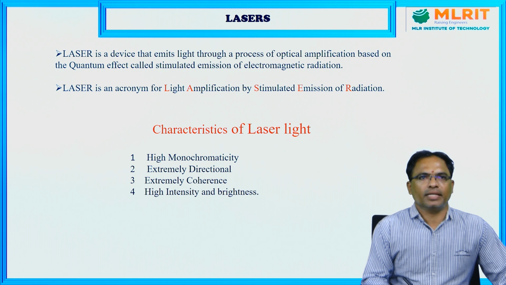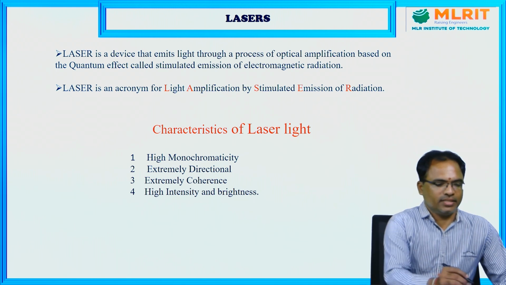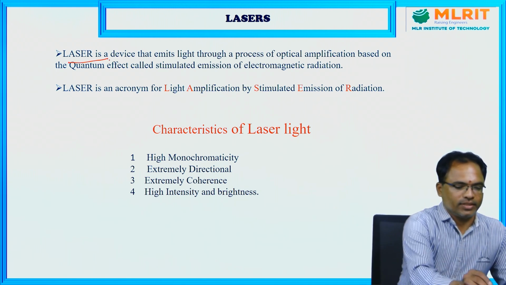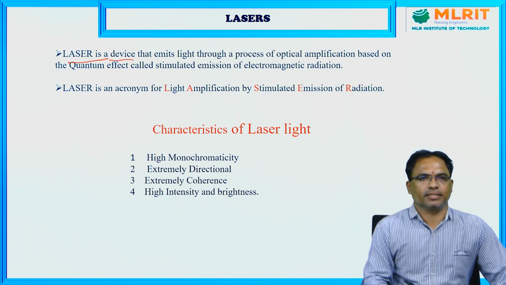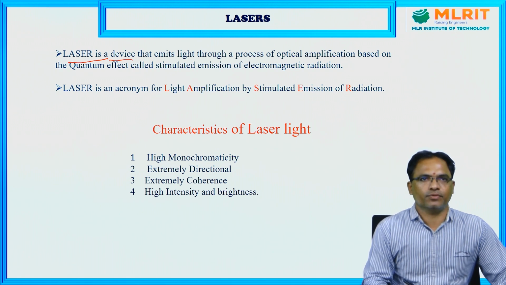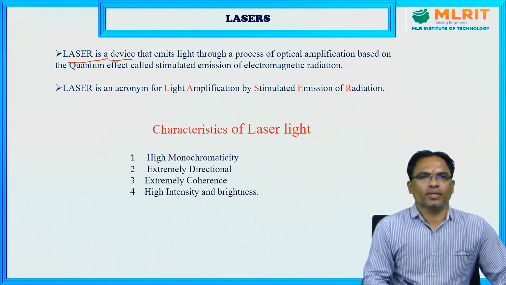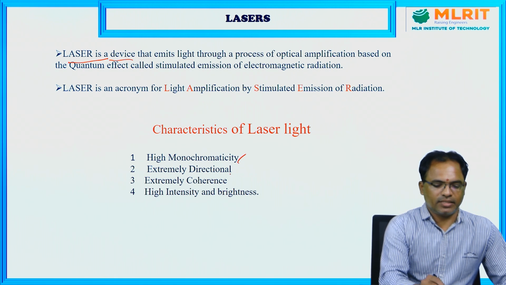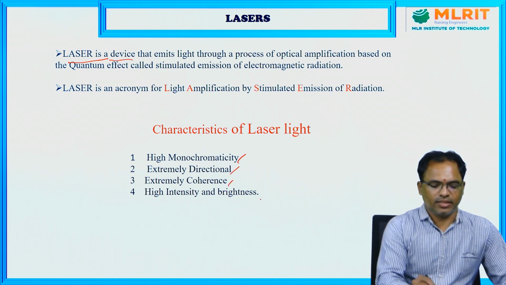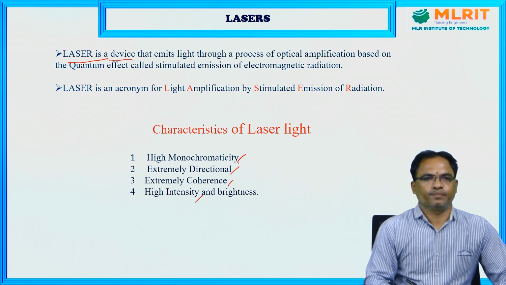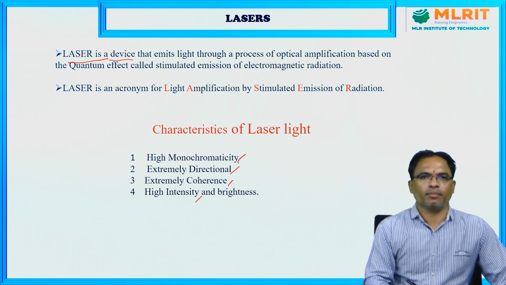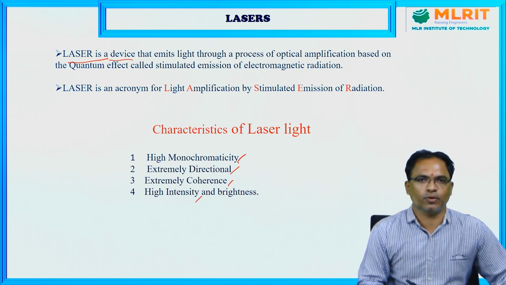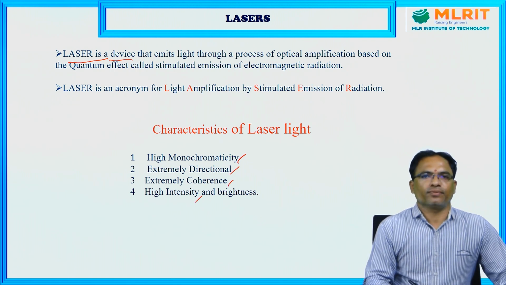So what is actually a laser? Laser is a device which produces laser light. Laser light is different from ordinary light. It has some special properties. These special properties are monochromaticity, directionality, coherence, and intensity. So these are the four special properties of a laser, which are also called characteristics of laser light.